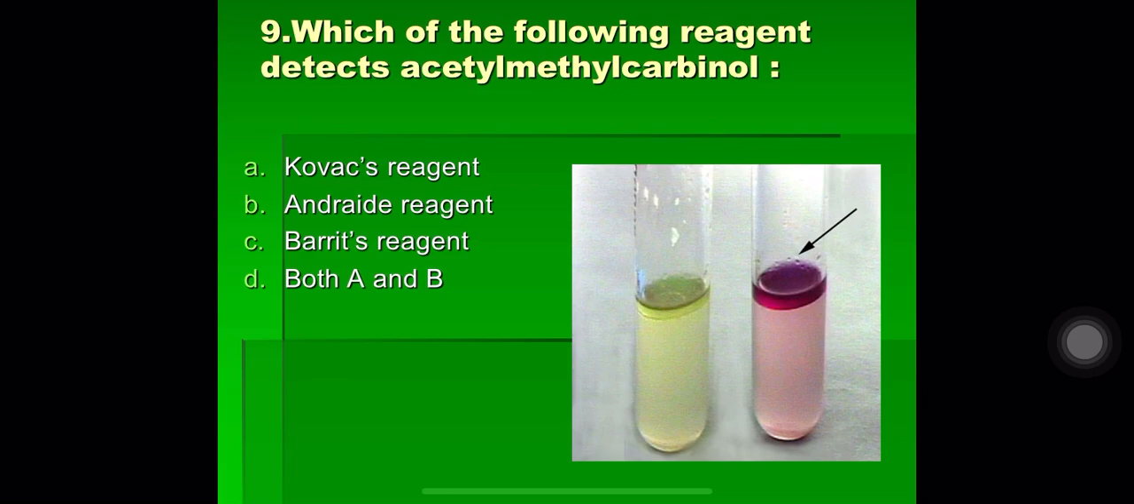Question number 9. Which of the following reagents detects acetyl methyl carbinol? A. Kovacs reagent, B. Andrade's reagent, C. Barritt's reagent and D. both A and B. So the correct answer here is C. Barritt's reagent. Barritt's VP reagent detects acetyl methyl carbinol in the VP test.